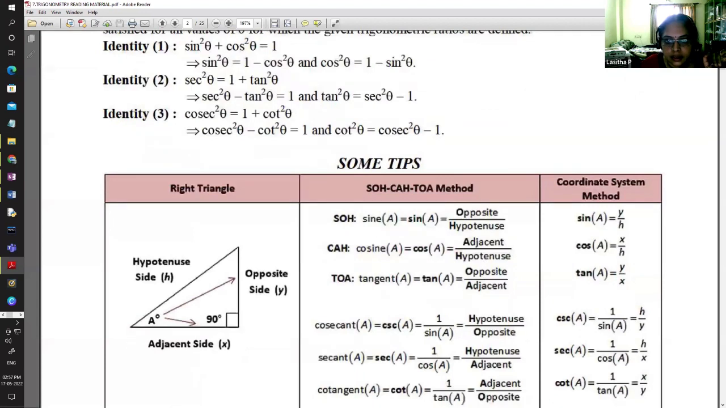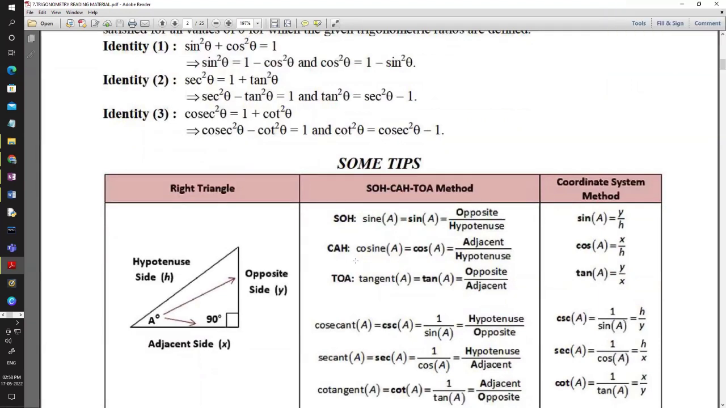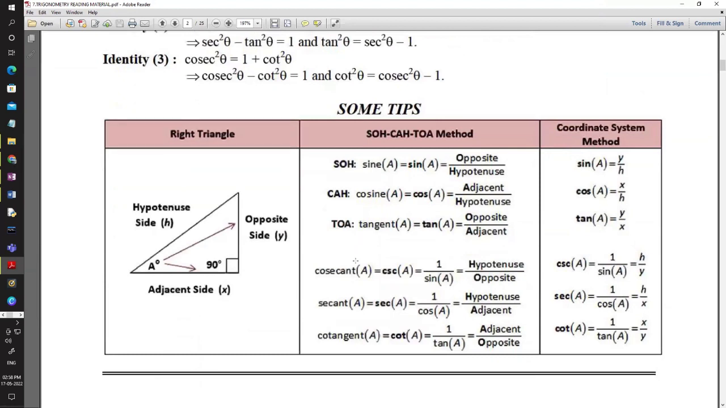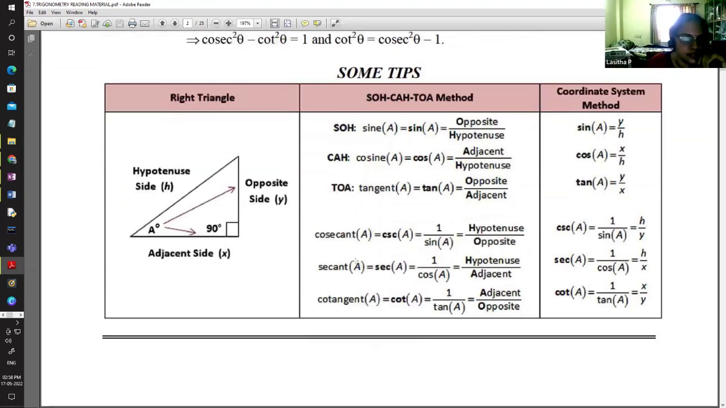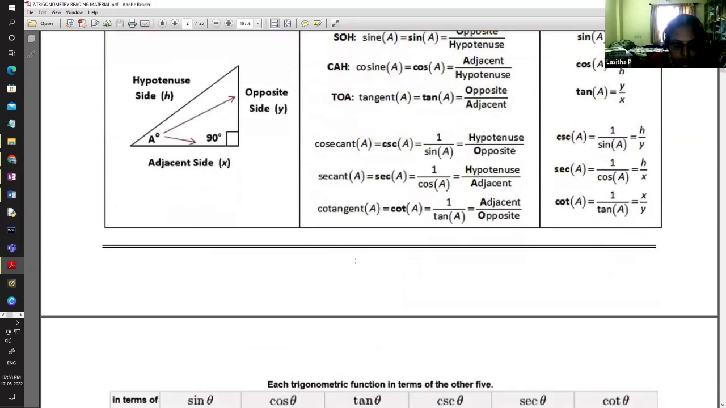And here they are telling the SOHCAHTOA method in order to remember the ratios. SOH: sine means opposite by hypotenuse. CAH: cos means adjacent by hypotenuse. TOA: tan means opposite by adjacent. So SOHCAHTOA. In that way, as a playway method, with one word when we are introducing, they will remember it very easily. So these are all some ideas.